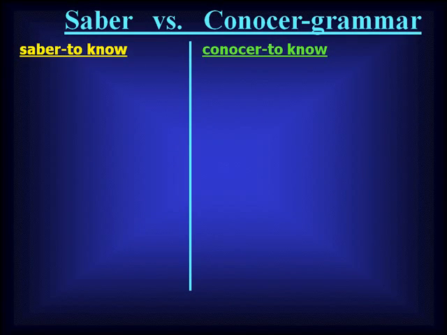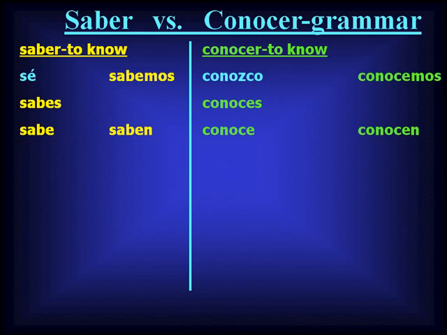Saber and conocer both mean to know. Let's go ahead and look at the forms for each verb. For saber, the forms are sé with an accent, sabes, sabe, sabemos, and saben. Conocer: conozco, with a ZCO, conoces, conoce, conocemos, and finally conocen.